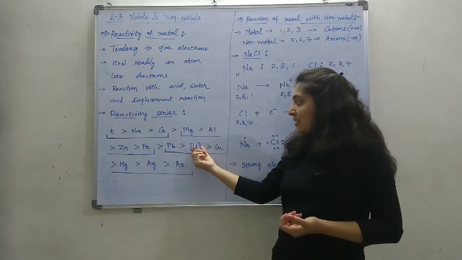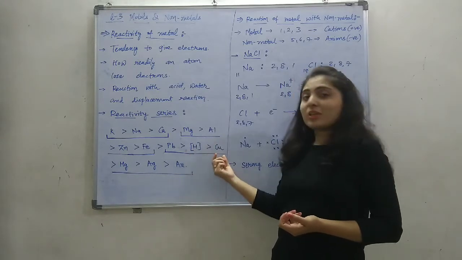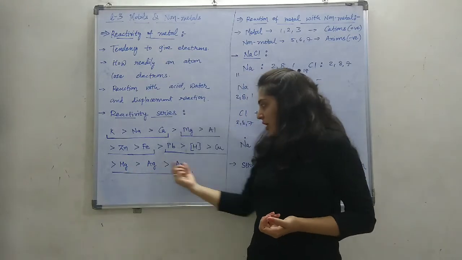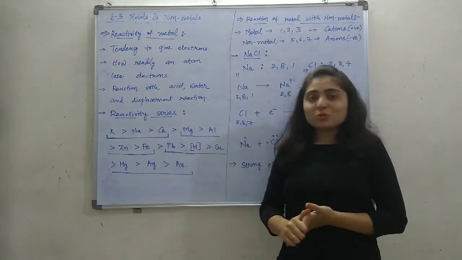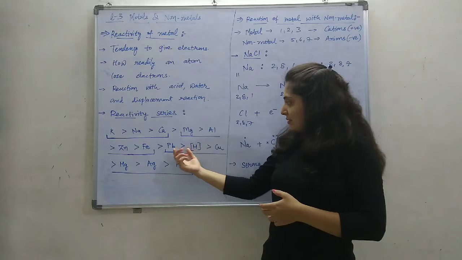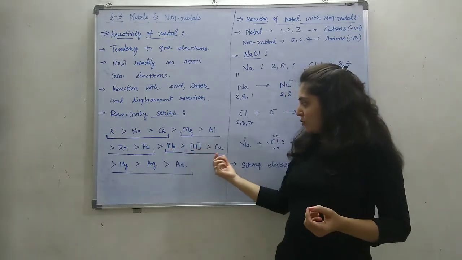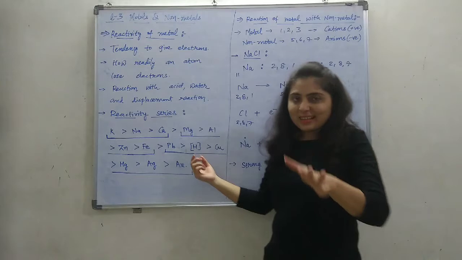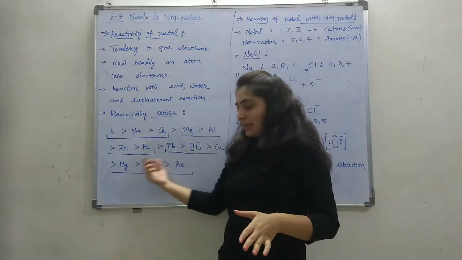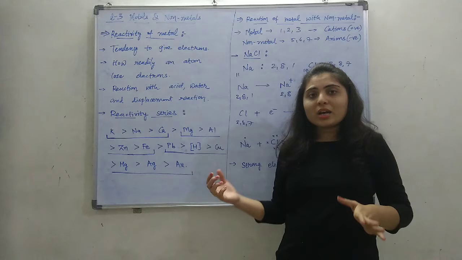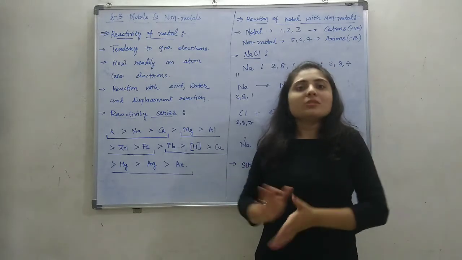So hydrogen is more reactive than copper, then Hg, that is mercury, then silver, and Au, that means gold. Iron, lead, hydrogen and copper are the less reactive metals. Then mercury, silver, and gold are of negligible reactivity.